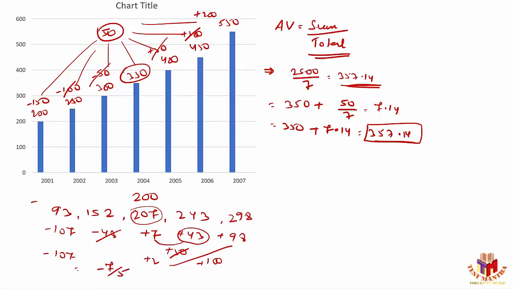So minus 7 by 5 is minus 1.4. So ideally the assumed average was 200. From this I'm subtracting 1.4 as it's negative here. So the value is 198.6. That will be the average here.